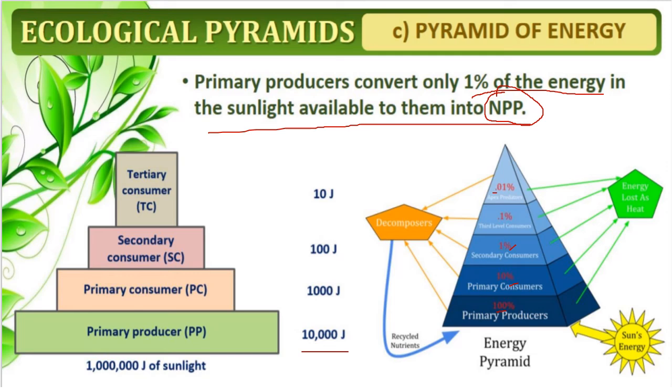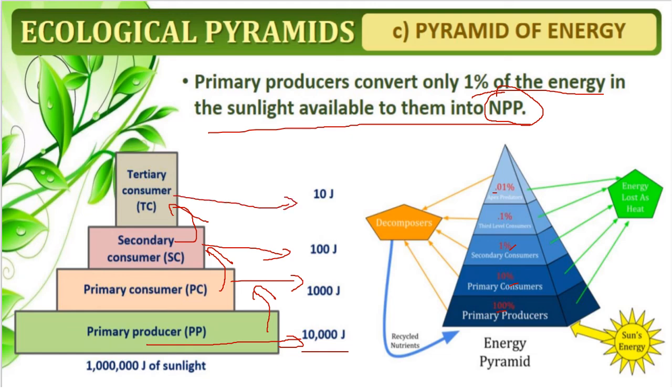Here you can see 10,000 joules in the primary producer. When it is eaten by the consumer, it is 1000 joules. Then when the primary consumers are eaten by the secondary consumer, that is 100 joules. When the secondary consumers are eaten by the tertiary consumer, it is only 10.